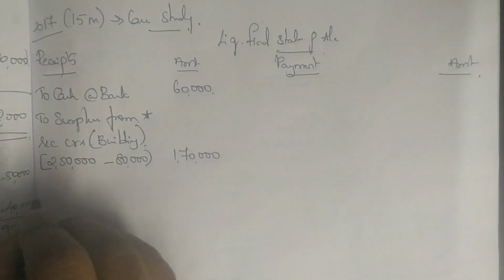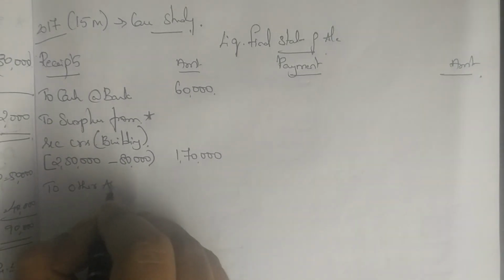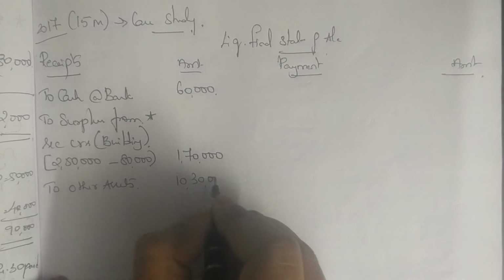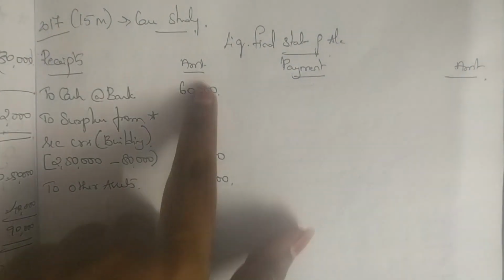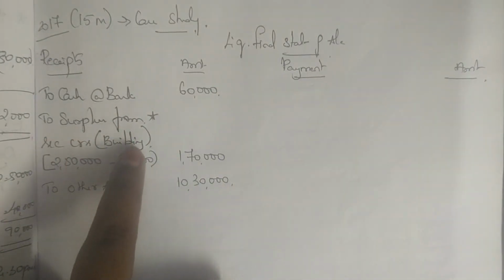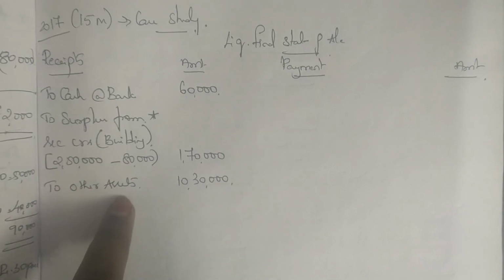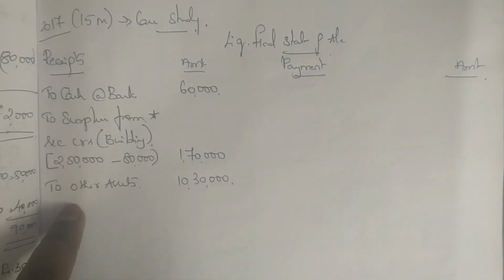Then we write, as usual, assets realized. They have given other assets realized, that is 10,30,000. Do not write building value of 2,50,000 here. Why? Because building is treated as my secured creditors. So do not show it under other assets realized. This kind we have already done, so please refer that problem.